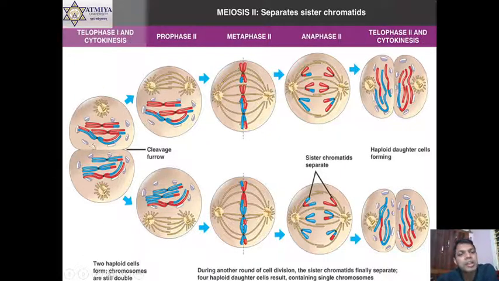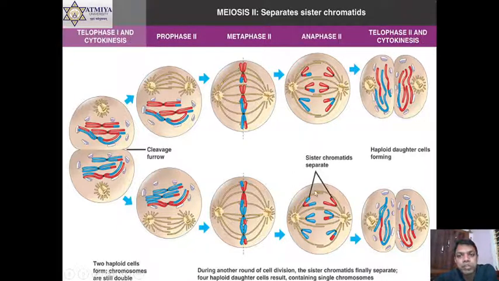But here you can see the number of chromosomes is reduced. For example, in human beings there are 46 chromosomes, so in meiosis 1 only, 23 chromosomes will be separated. But you should always remember that although the chromosome is separated, it still has double DNA. It means two DNA, two chromatids, which can be separated further. And this separation occurs in meiosis 2.